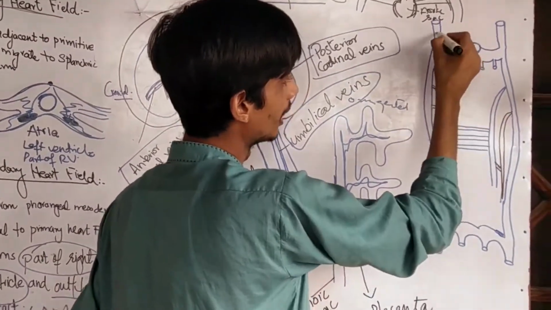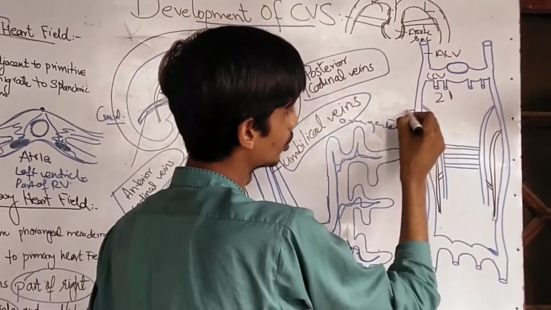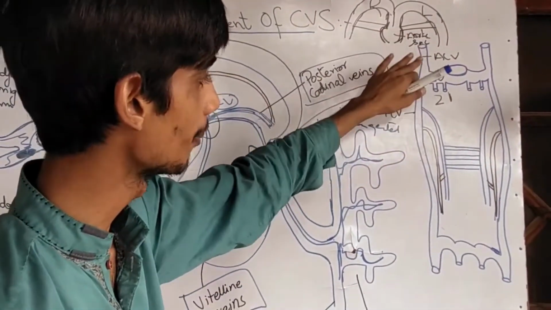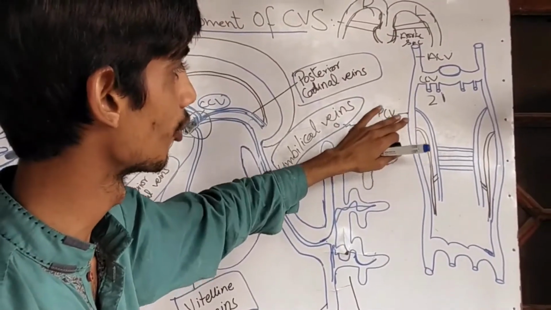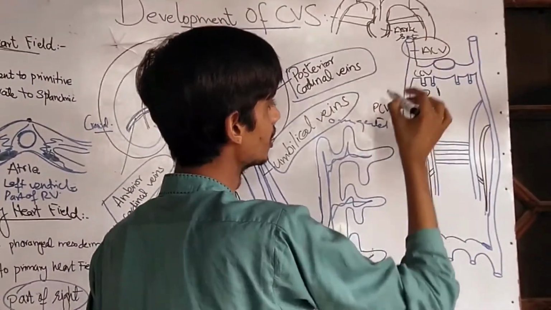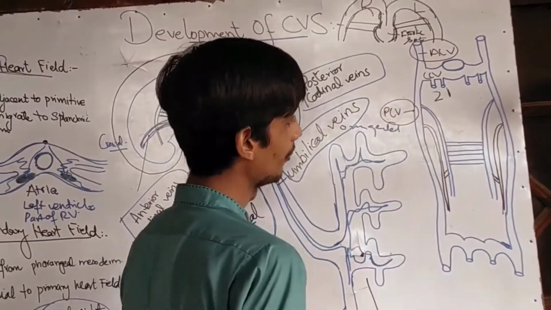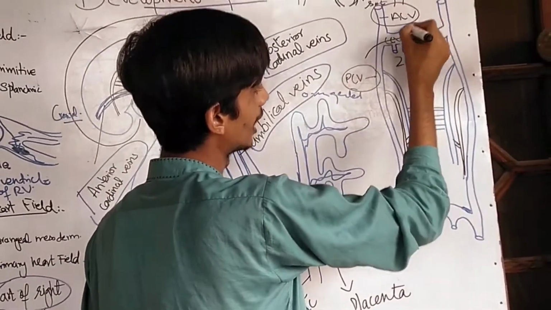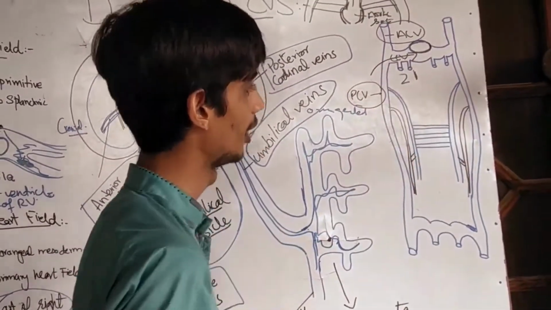From where is it formed? Anterior cardinal vein and posterior cardinal vein. The anterior cardinal vein is coming from the cranial part. The posterior cardinal vein is coming from the caudal part. So this is the anterior cardinal vein. This is the posterior cardinal vein. Now they are combining and moving towards the venous end of the heart. This is the common cardinal vein.